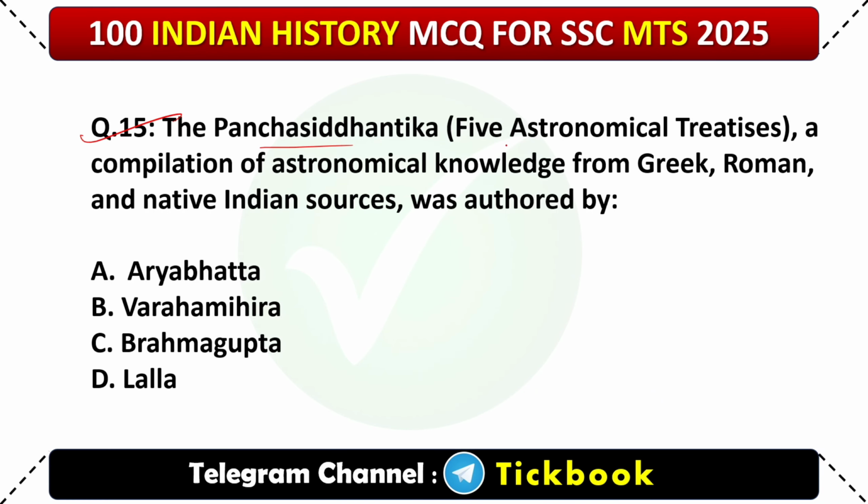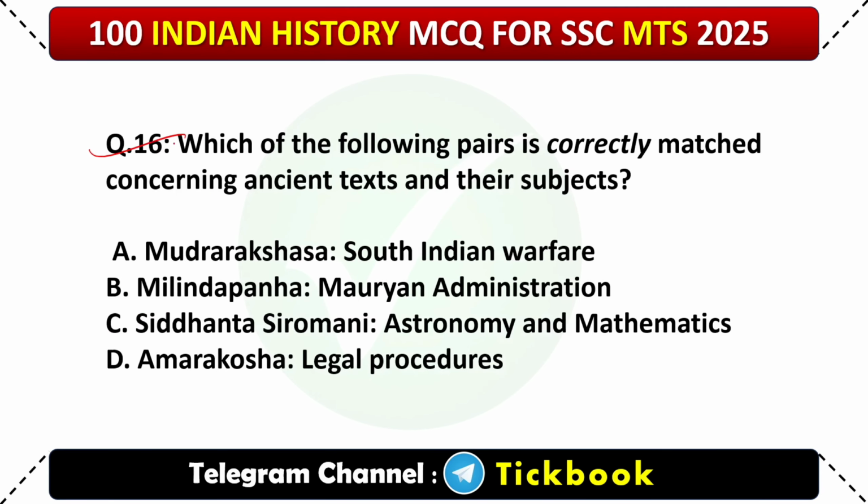The Pancha Siddhantika, five astronomical treatises, a compilation of astronomical knowledge from Greek, Roman and native Indian sources, was authored by? Option number B. Varahamihira. 16. Which of the following pairs is correctly matched concerning ancient texts and their subjects? Option number C. Siddhanta Shiromani, Astronomy and Mathematics. It's correct.